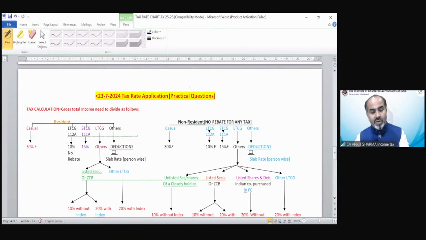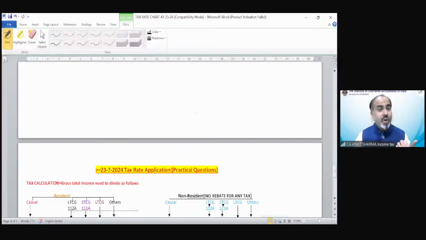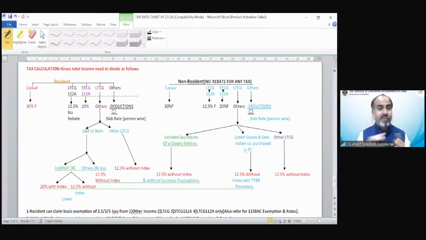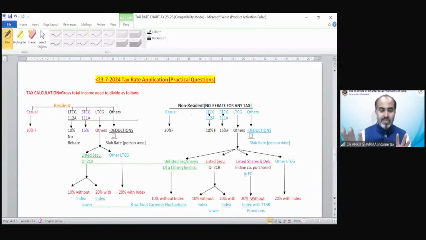And if it is on or after 23rd of July, and for a non-resident before 23rd of July, you have to solve the question with the help of this diagram. And if it is on or after 23rd of July, then we have to follow this. 70 to 75% of provisions are the same. You might be thinking, my God, we have to learn so many diagrams. No, you must be feeling that it has so many complications and parts, but 70-80% of them are all similar.